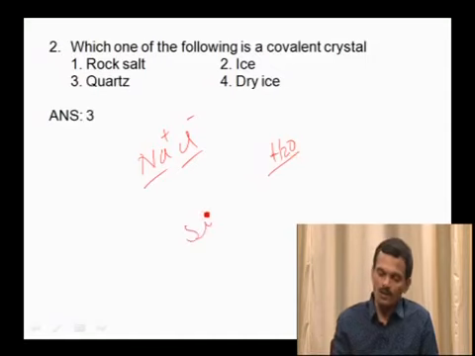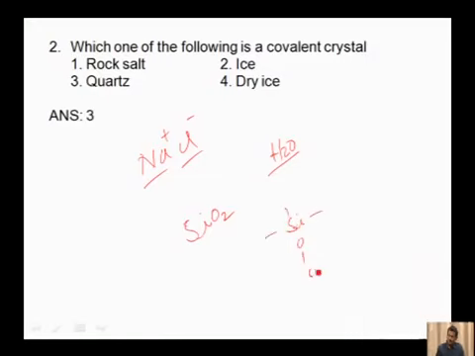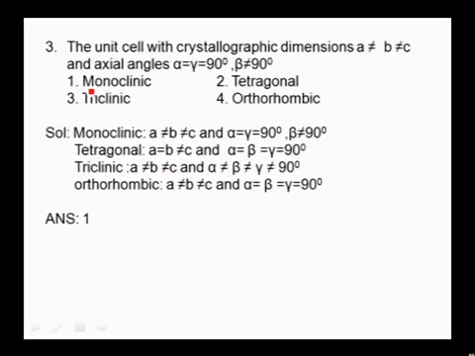Quartz. The quartz formula is silica, SiO2. In this, each silicon is surrounded by 4 oxygen atoms in tetrahedral geometry by covalent bonds. This is a covalent solid. Whereas dry ice is nothing but solid CO2. Sorry, this is a molecular solid. So our answer is quartz, silica, which is nothing but the third option. And come to the next one.